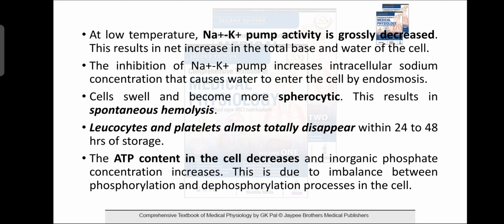Leukocytes and platelets almost totally disappear within 24 to 48 hours of storage. The ATP contained in the cell decreases and inorganic phosphate concentration increases. So this is due to the imbalance between the phosphorylation and dephosphorylation processes in the cell.